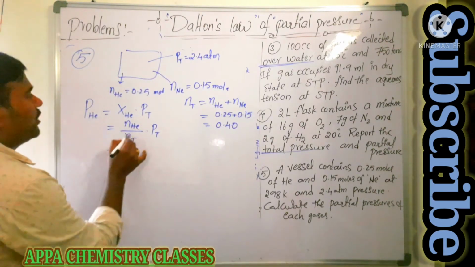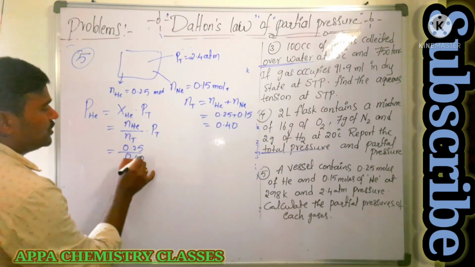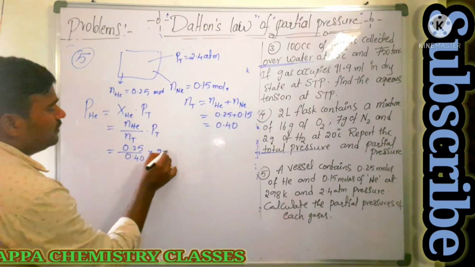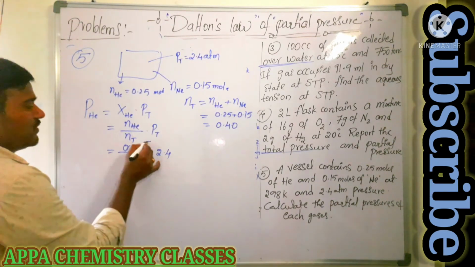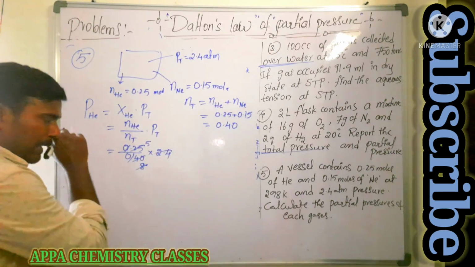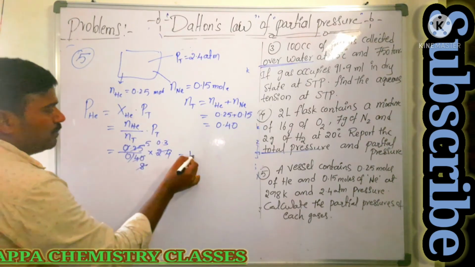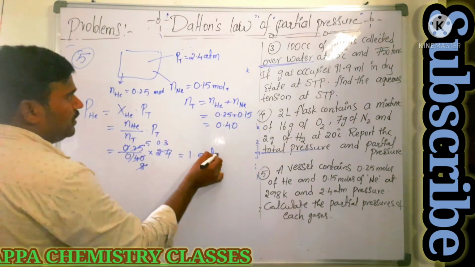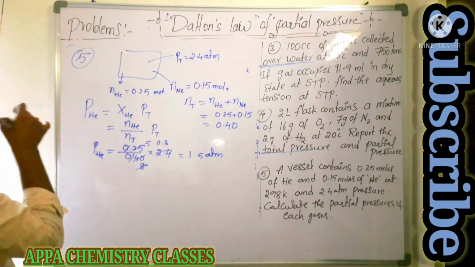Next, number of moles of helium is 0.25 by 0.40 into total pressure 2.4. So decimal gets cancelled. So then what happens? 5 5s, 5 8s. So 8 3s are 24. That is 0.3. So that is 1.5 atmosphere. Partial pressure of helium is 1.5 atmosphere.